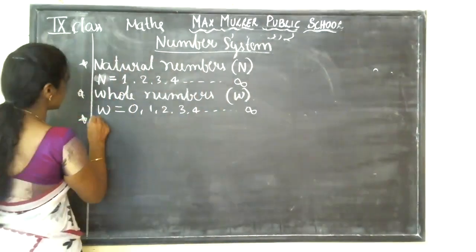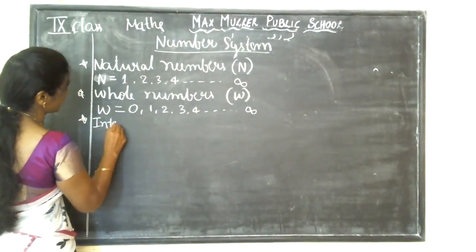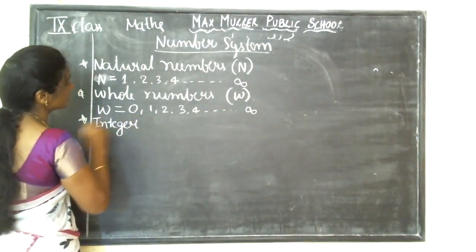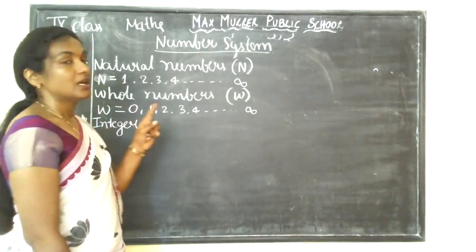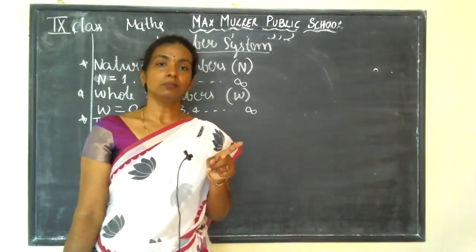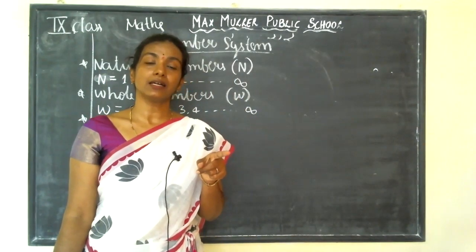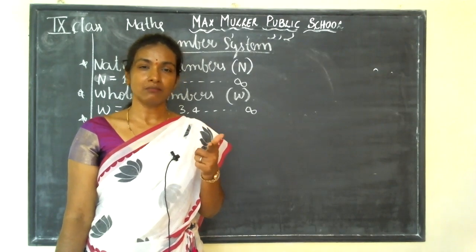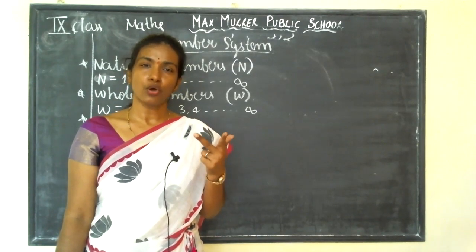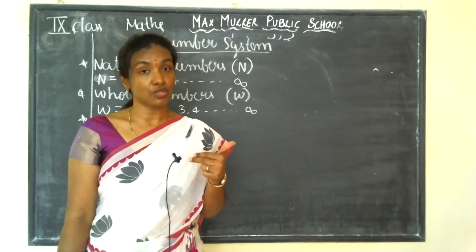Next comes integers. Integers means the collection of natural numbers, whole numbers, and negative numbers.